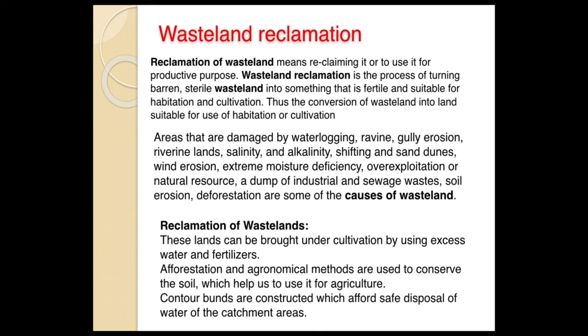It means reclaiming the land to use it for productive purposes. It is the process of turning barren, sterile wasteland into something fertile and suitable for habitation and cultivation. So a barren or sterile area which is unfit for cultivation and habitation is converted to productive land, so it can be used for cultivation and living purposes.